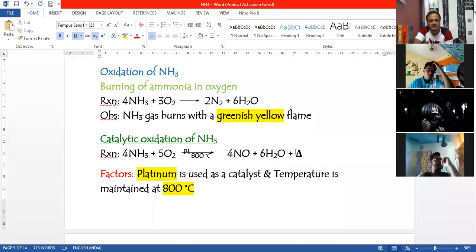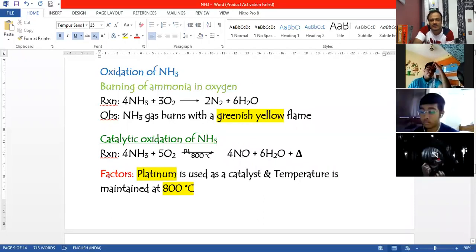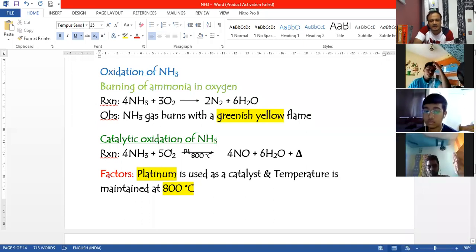So it obviously is understood that we have to use Pt over there. So that Pt has to be mentioned in the reaction when you're writing the reaction, right? So 4 moles of ammonia reacts with 5 moles of oxygen, giving you 4 moles of nitric oxide and 6 moles of water. Okay, so this is a very important reaction.